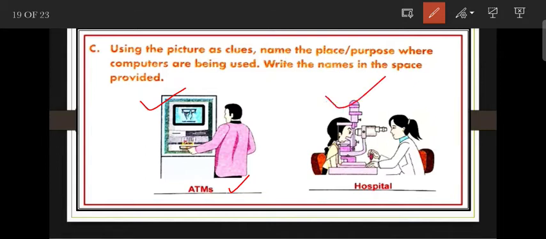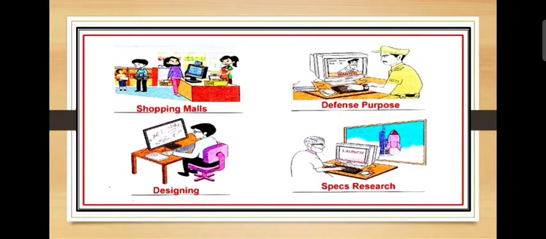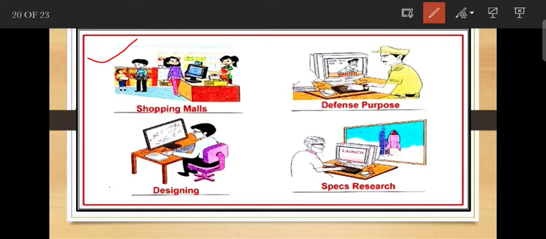Next is hospital, and in the hospital the computer is used to diagnose the patient's illness. Next is shopping malls, and in the shopping malls the computer is used for making bills and to keep a record of the list of items. Next is defense purpose. The computer is used in defense to keep a record of all criminals.